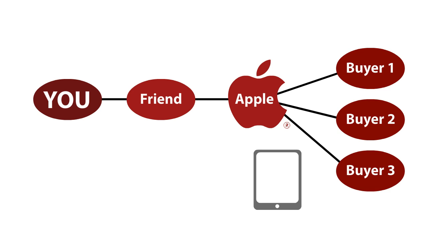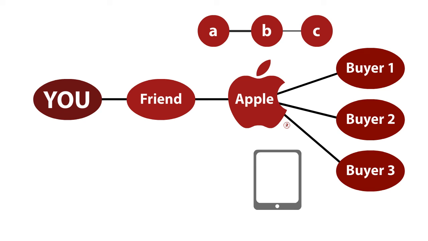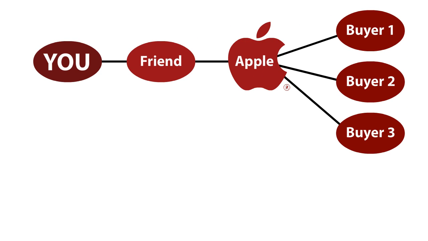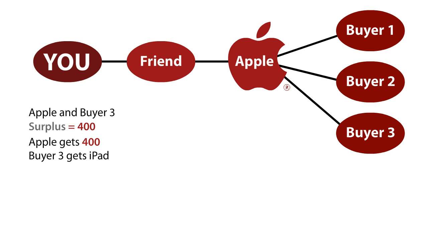Let's start with Apple first. That one's pretty easy. Apple is a little bit like the node in the middle of the 3-node path, right? It's got lots of potential partners, none of whom have any place else to go. At least buyers 1, 2, and 3 don't. So what's going to happen in the deal with Apple and any of those buyers, let's say buyer 3, is there will be an exchange, but Apple's going to get all of the surplus. Buyer 3 is going to pay Apple $400 for the iPad. Buyer 3 is going to get the iPad. Now, buyer 3 got something he wanted. He got the iPad. He was willing to pay $400 for it, and that's actually what he had to pay because Apple could alternatively have sold it to buyer 1, who currently is not getting an iPad, and gotten $400 from him. So that part's easy.